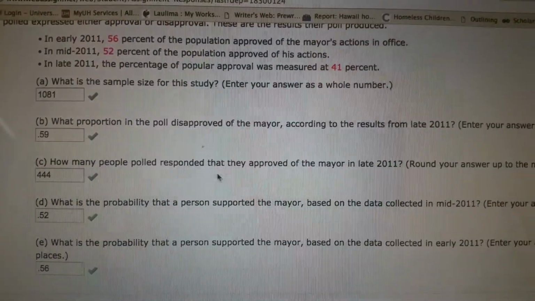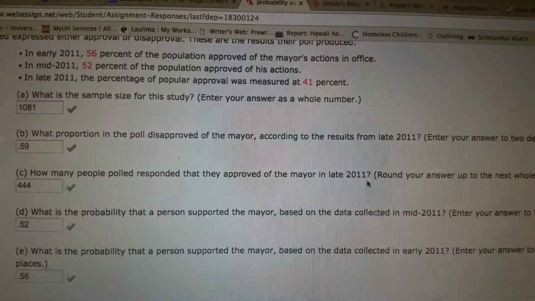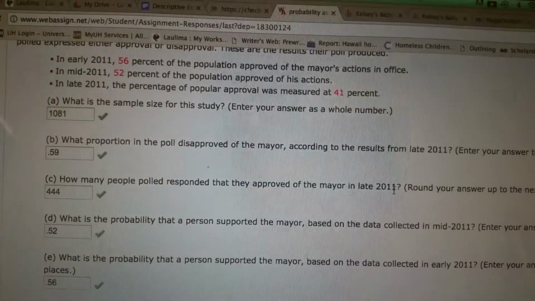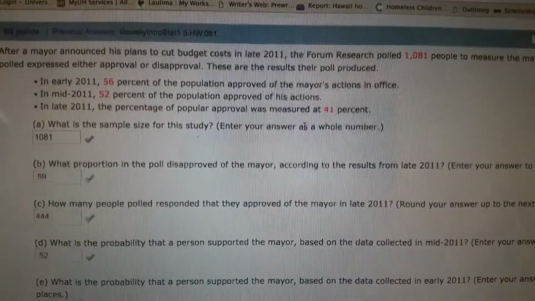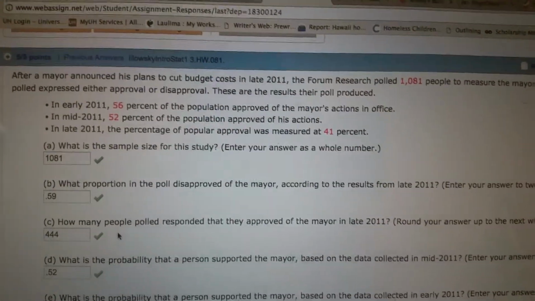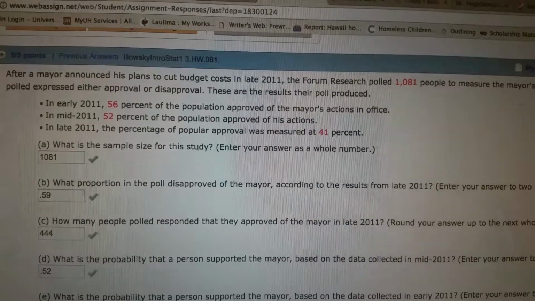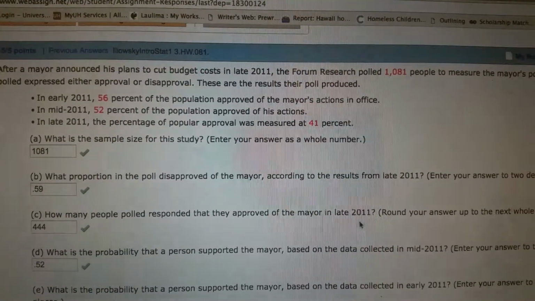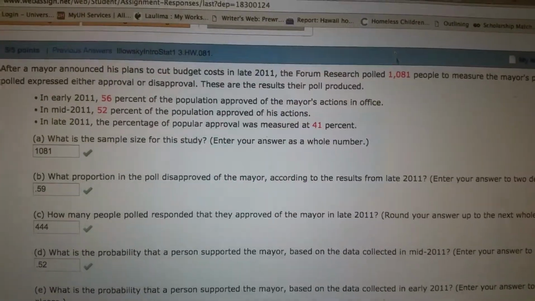How many people polled responded that they approved of the mayor in late 2011? It doesn't ask for the percentage, it asks how many people. If you're going to get the number of people, you have to multiply the percentage from late 2011 by the number of people.